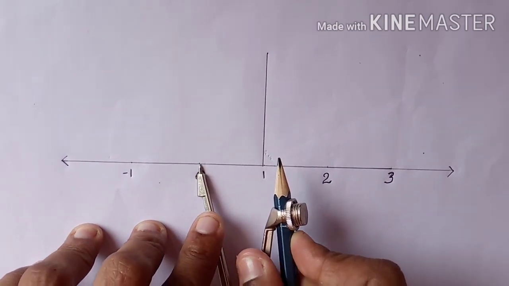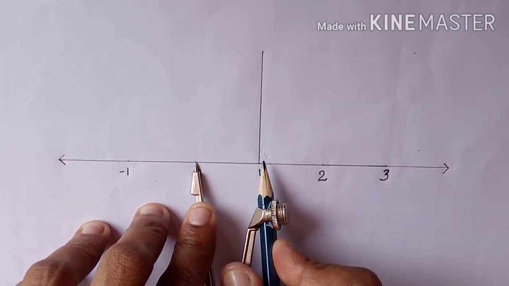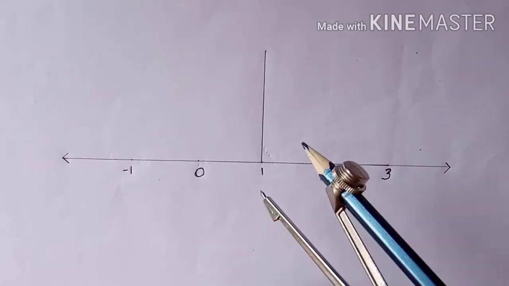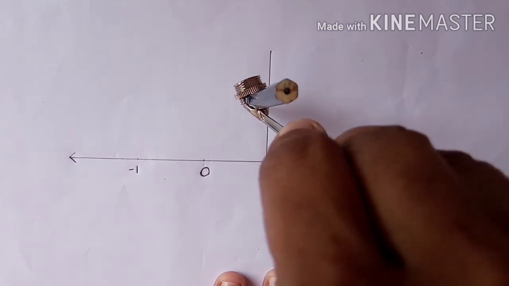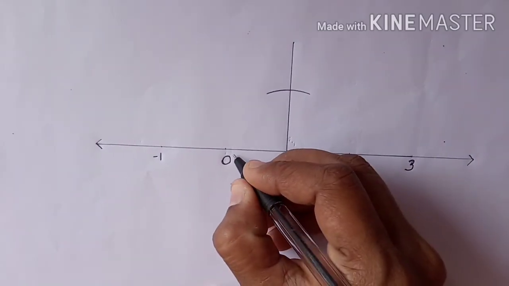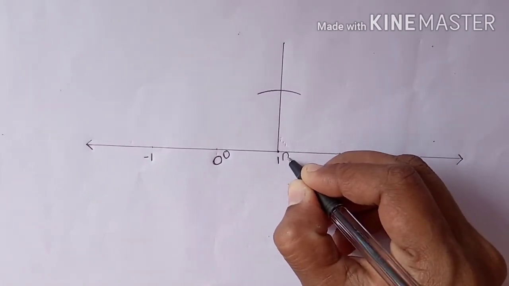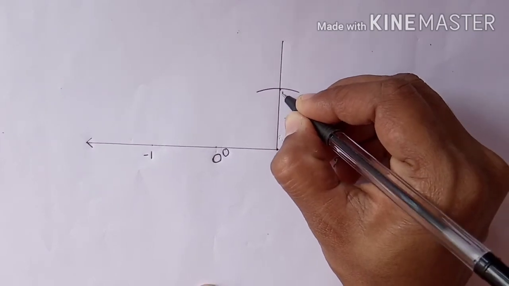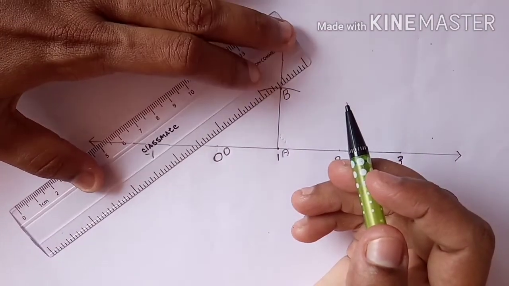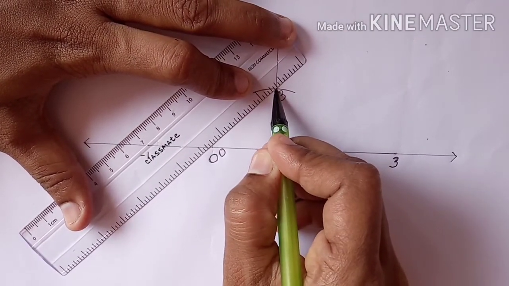By using your compass, take the distance between the points 0 and 1. Using that as a radius and 1 as center, draw an arc on the perpendicular which you have drawn at 1. And label the points O, A and B. Join OB by using your ruler.